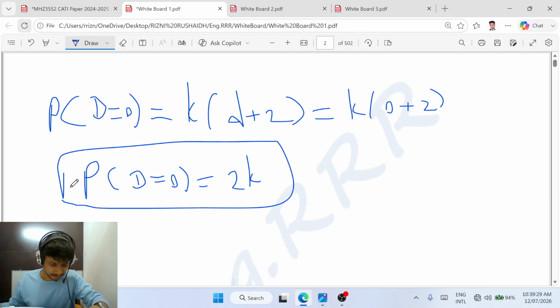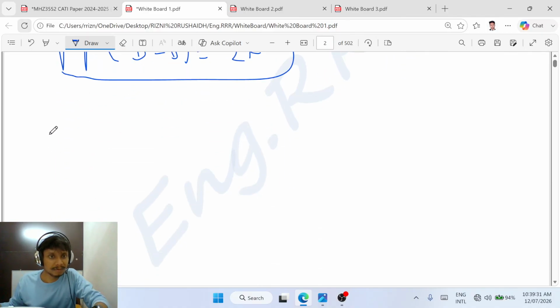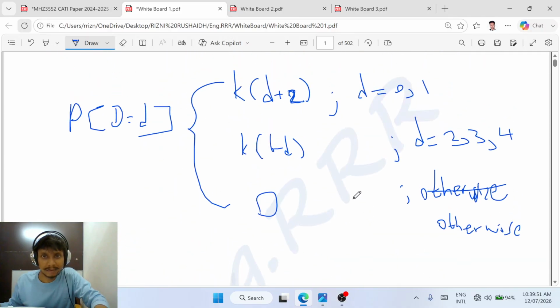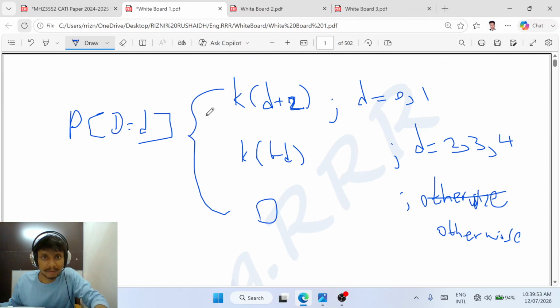Okay, right. Now D is equal to 1. D is equal to 1 implies P(1) is equal to K into D plus 2, because if D is equal to 1, I have to use this equation.